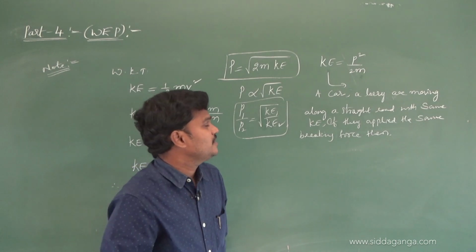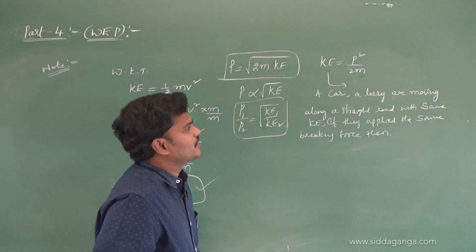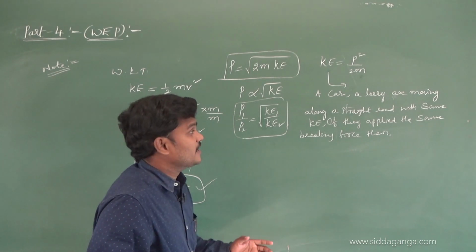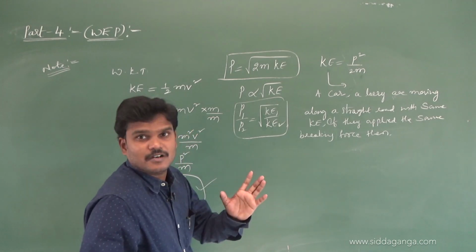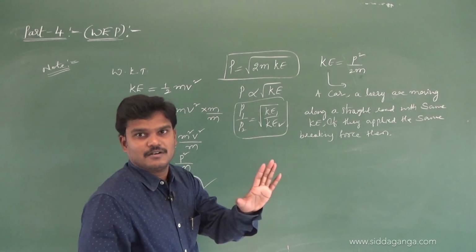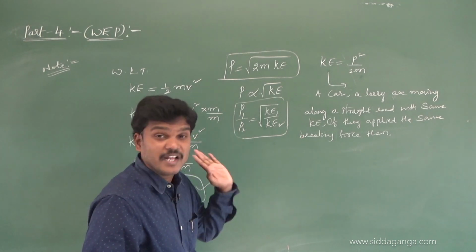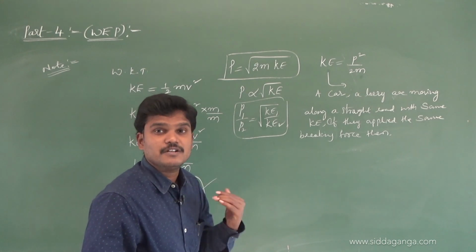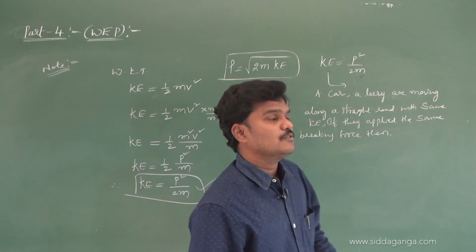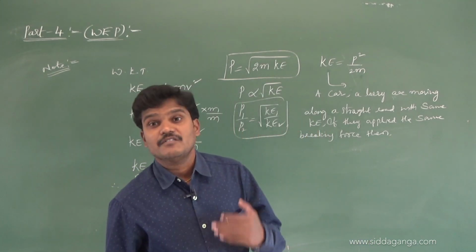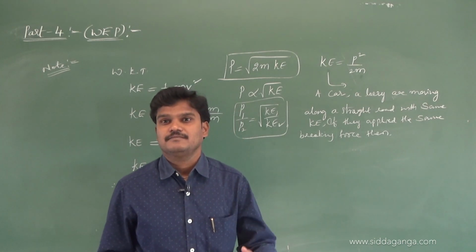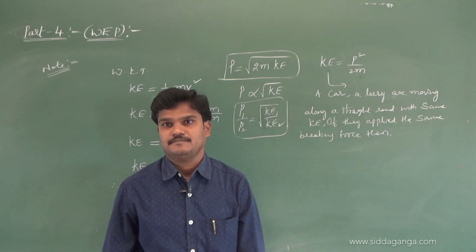My question is: a car and a lorry are moving along a straight road with the same kinetic energy, and the drivers apply the brakes with the same amount of force. Which one will travel more distance, the car or the lorry? And which one will stop early, in less time?